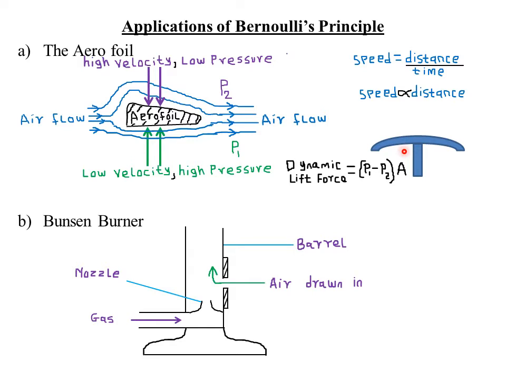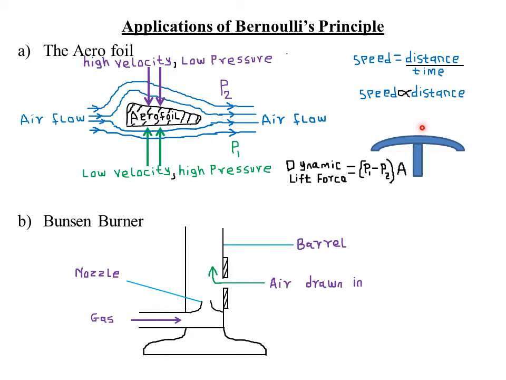However, if you want the helicopter to be lifted to even greater heights, that's why when helicopters are just about to take off, the propellers usually start to rotate. Remember, when the propellers are rotating, they are displacing the air above them, and therefore the velocity of the air above these particular propellers will be very, very high. And remember, velocity and pressure are inversely proportional.